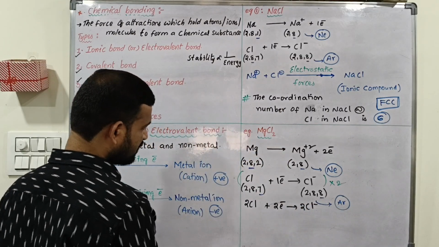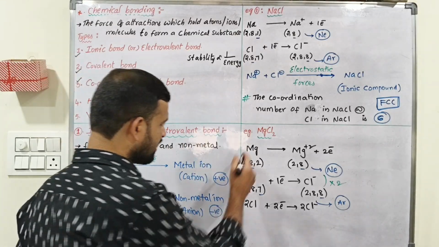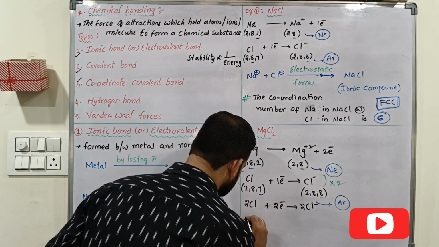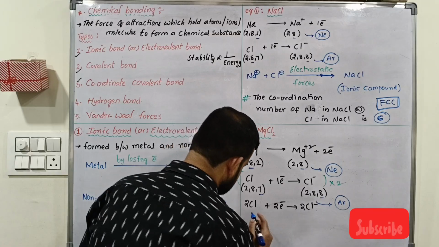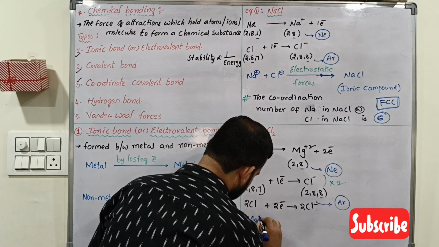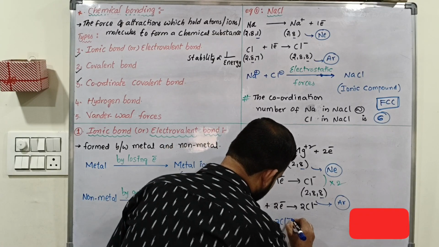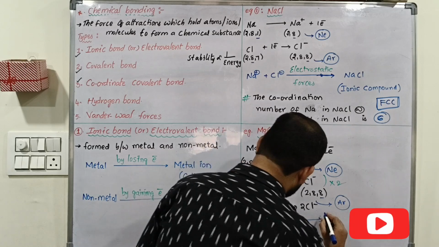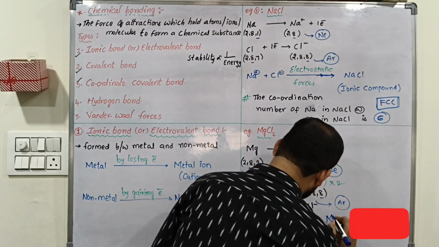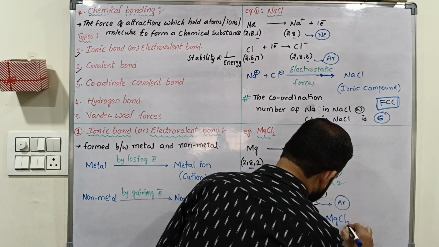Clear? Understand? So now a bond will be formed between Mg plus 2 and Cl minus, that is Mg plus 2 plus 2Cl minus ions. Between these two, an ionic bond will be formed through electrostatic forces. MgCl2 will be formed.